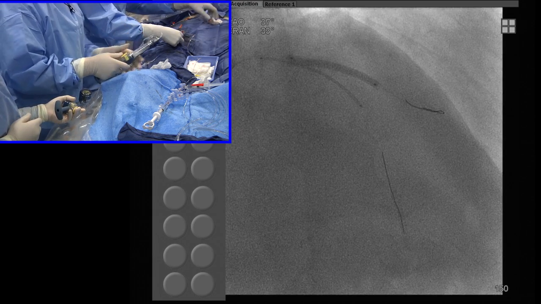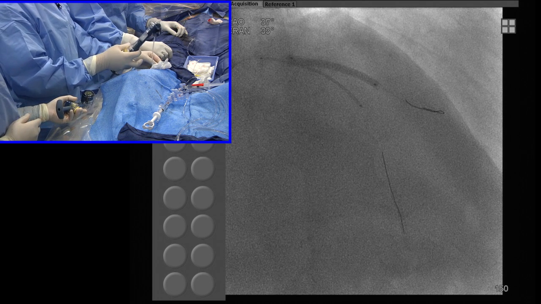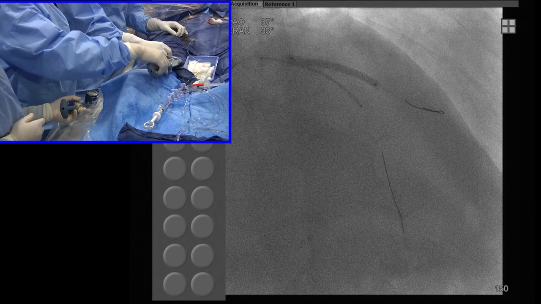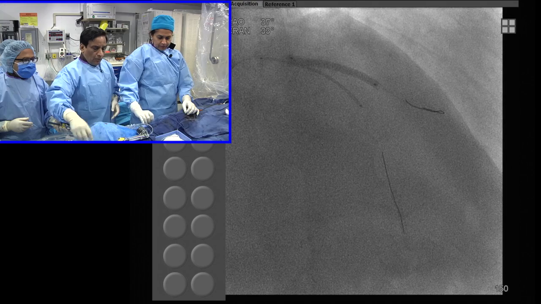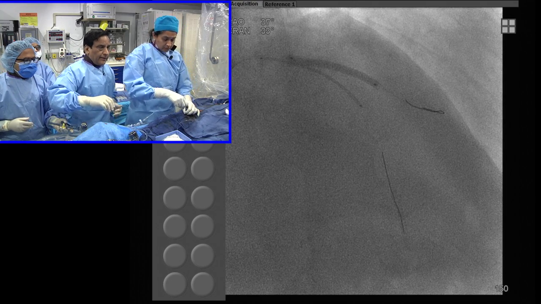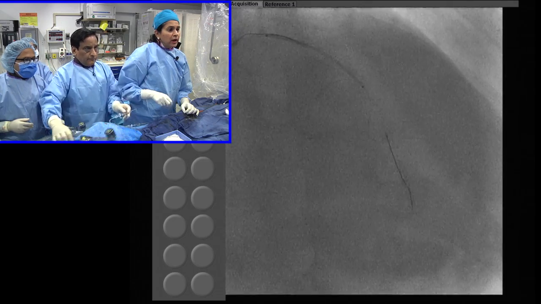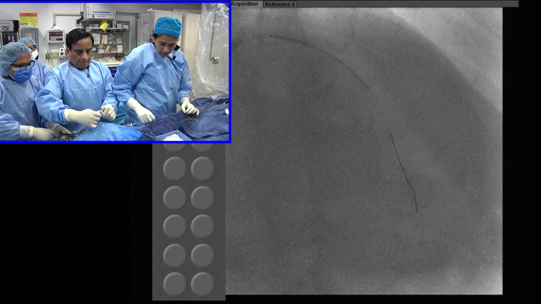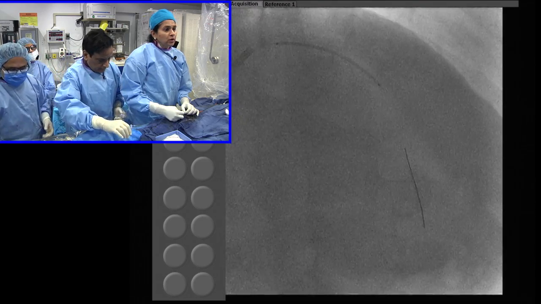The entire key is going to be the final kissing balloon. Clearly, every study has shown that the final kissing balloon is very important for decreasing the overall target lesion failure in these two-stent strategies. So now the balloon as well as the wire of the diagonal will come out, and now you go up with the LED.